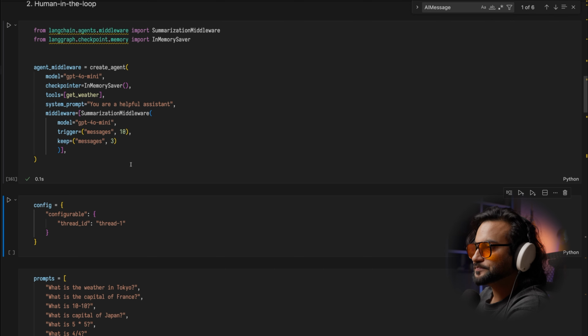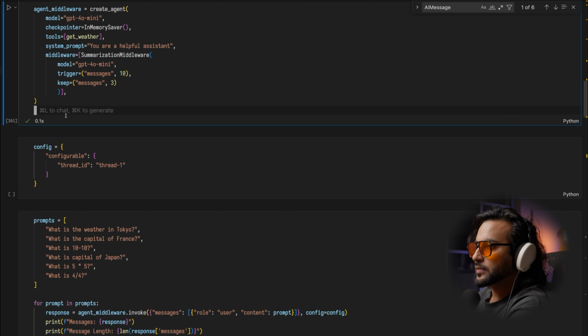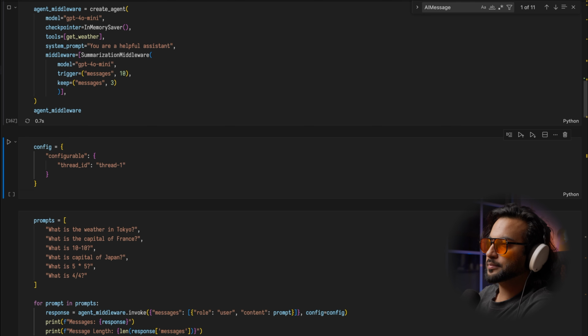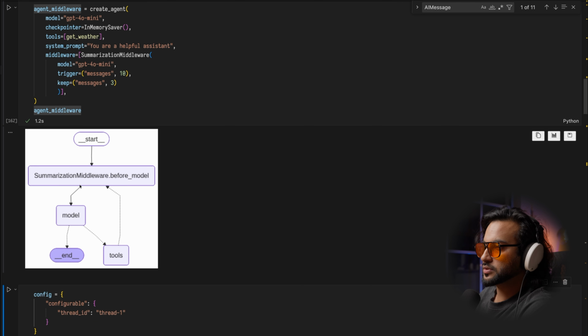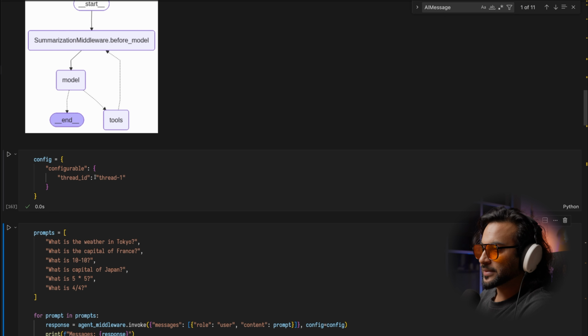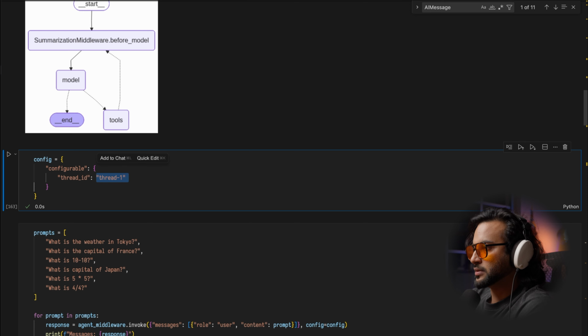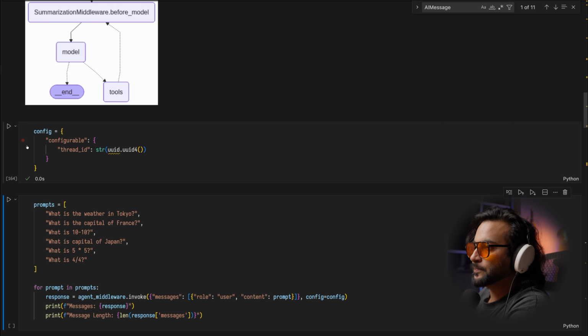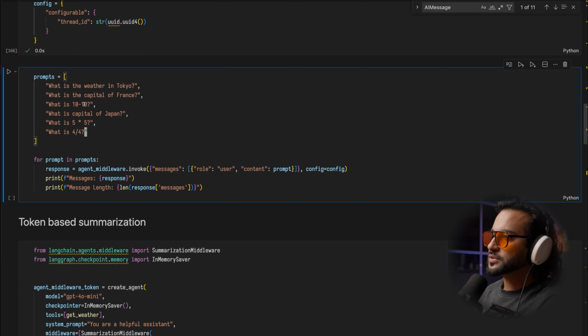So let's run this. It's done. Okay, let me show you how it looks as well. Agent middleware, print it. So this is before middleware, and now again we have a thread ID one. It could be that UID again, so maybe I should use that because I might have old threads. So let's do that quickly. Oops. So this should work. So now we have a config. Here we have prompts, which represent each message or chat with the AI agent in the current thread, in the current conversation.